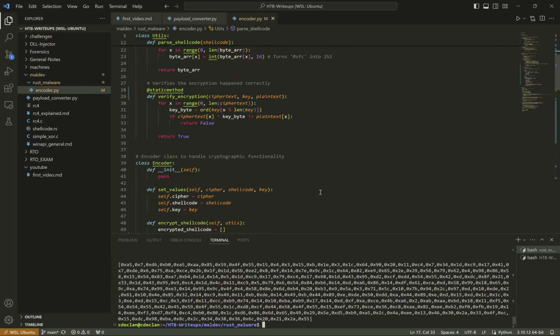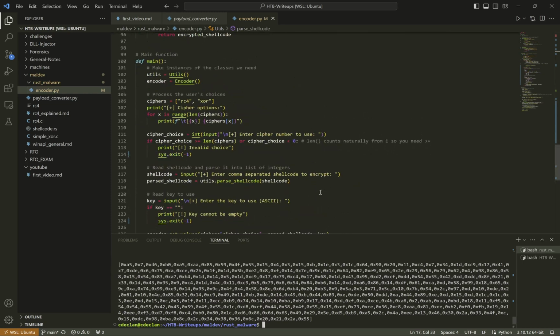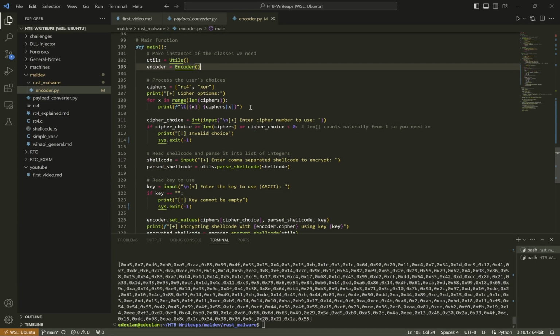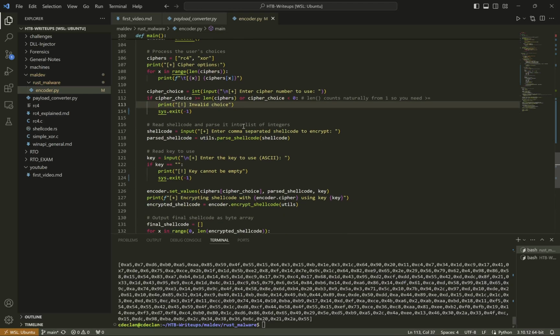So we'll go over the code real quick. Main function. We have a utils class and an encoder class. The utils class is basically just things that the rest of the program needs, general functions that can be used everywhere. The encoder handles the RC4 and the XOR encoding. So print out the options, make sure the user isn't choosing a negative number for an option or something that's not available. Read in our shellcode, then we call parse shellcode.